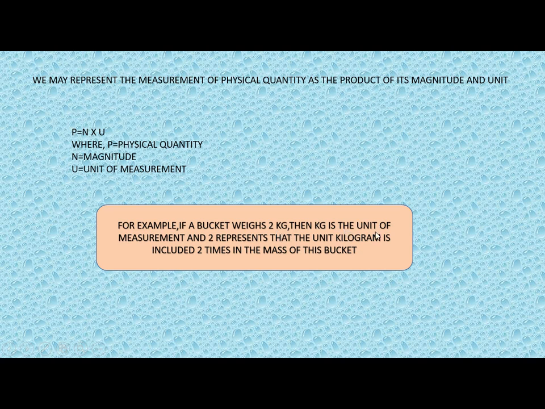Kg is the unit of measurement, this is U, and 2 represents that the unit kilogram is included 2 times in the mass of this bucket. So this is how we have a relation between physical quantity, magnitude and unit of measurement.